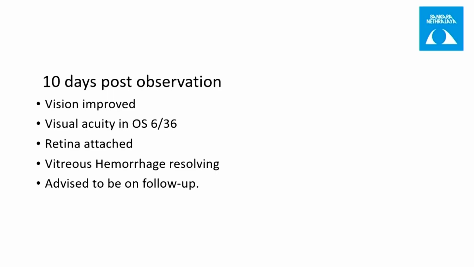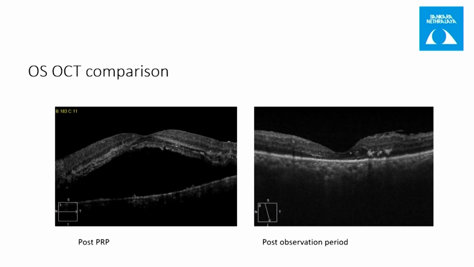After 10 days, when he came for follow-up, his vision had improved. His vision in the left eye was 6/36. The retina was attached, the vitreous hemorrhage was still resolving, and he was advised to continue follow-up. This time you can see that his neurosensory detachment has resolved. Though the sections of both scans are not the same slab, the retina was attached. You can also see some cystic spaces and hyperreflective dots, probably hard exudates.